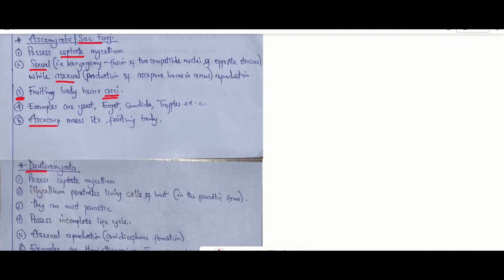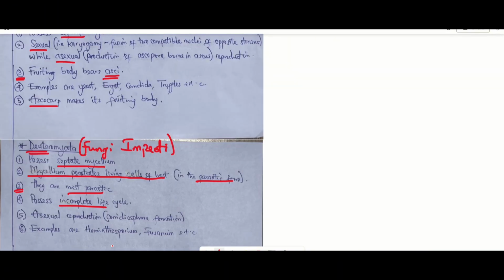Then we have Deuteromycota. The Deuteromycota are also called the fungi imperfecti. Then their characteristics. They possess septate mycelium. Their mycelium usually penetrates through the living host in parasitic form, which means that if this class of fungi associates with plant roots, they are going to form endomycorrhizae. And the third one is that the fungi imperfecti are usually parasitic in nature. We said earlier that they have an incomplete life cycle and they undergo asexual reproduction. Prominent examples are Helminthosporium and Fusarium.